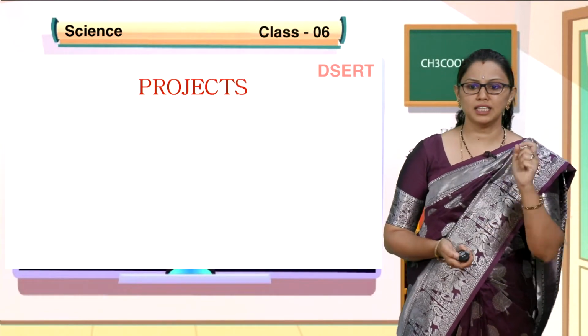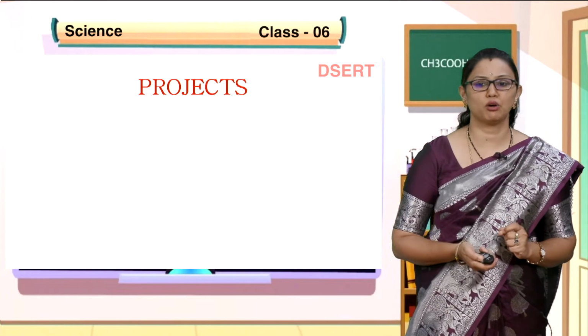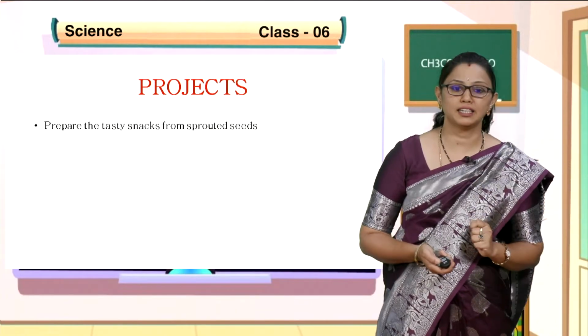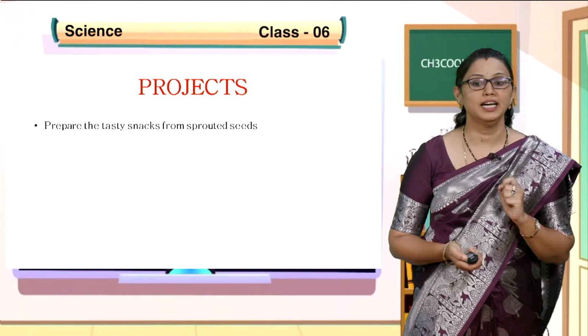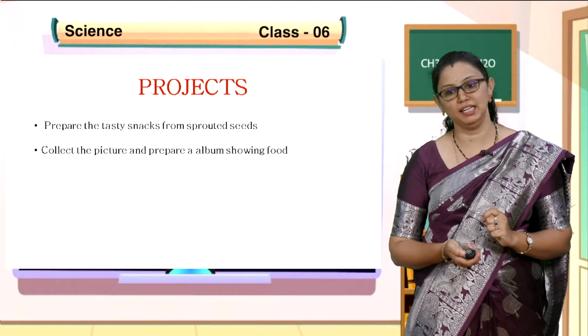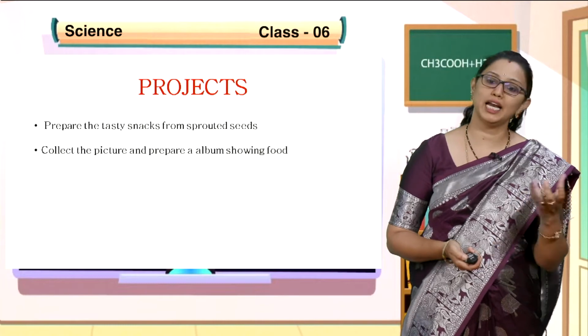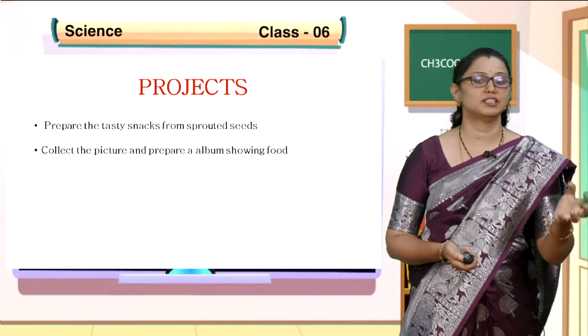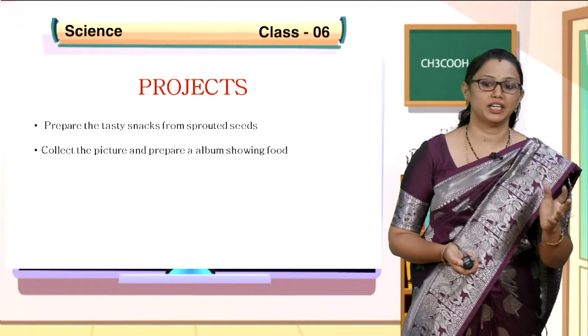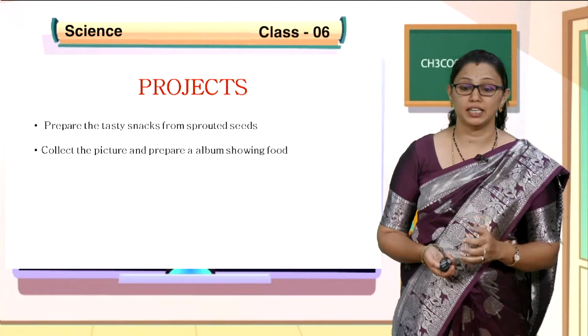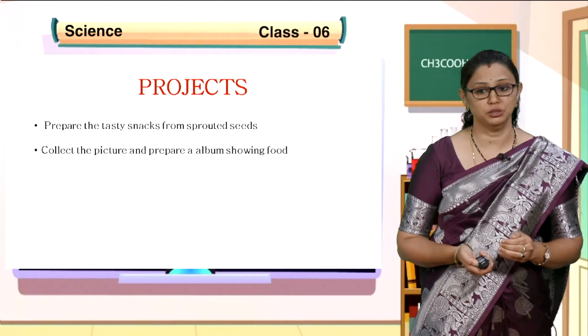Before ending this, I would like to give some easy projects, children. Prepare tasty snacks from sprouted seeds and serve to your family members. You can add some chaat masala as well as pomegranate, and serve to your family members and enjoy the evening. As I told, it is highly nutritious.